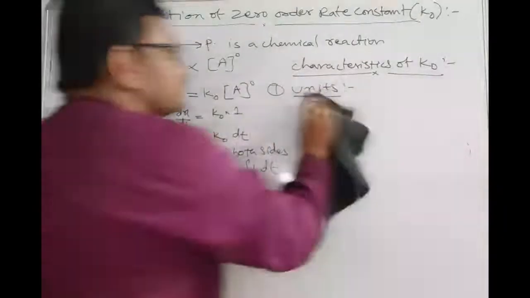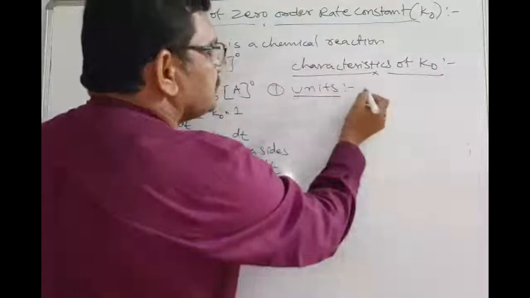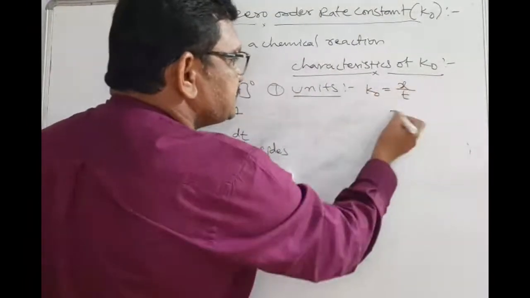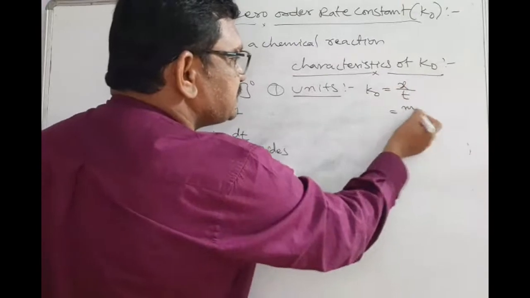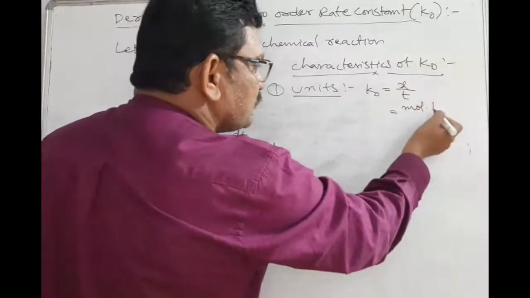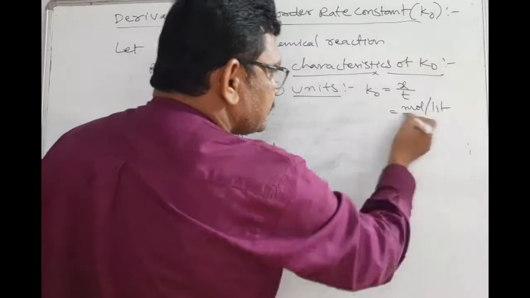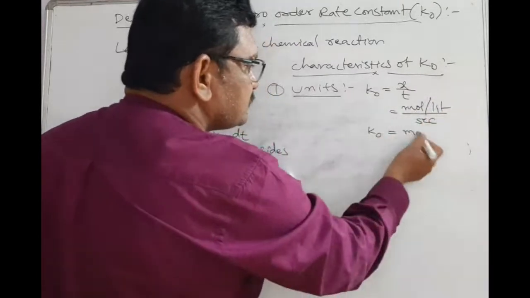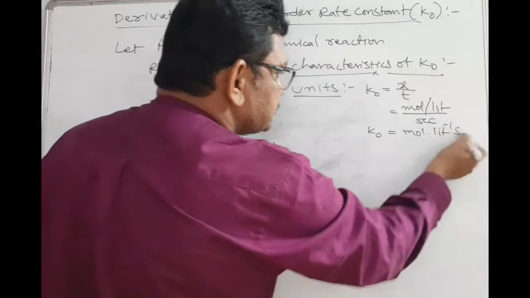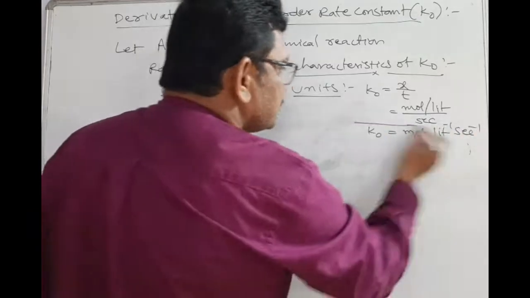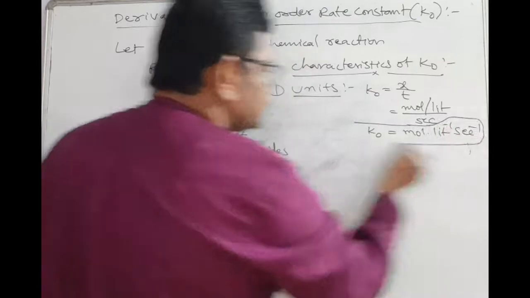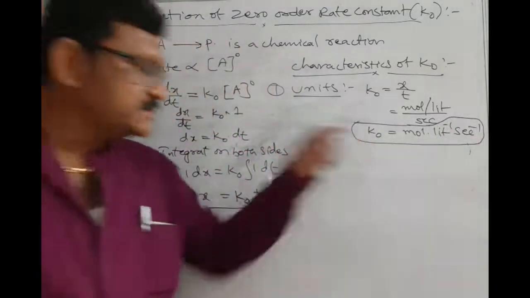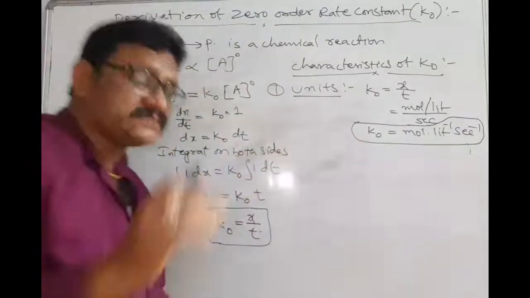Just now we got the zero order rate constant, K0 is equal to x by t. x means change in concentration, which is mole per liter, by time in seconds. Overall, the units of K0 are mole, liter inverse, second inverse. These are the units for K0.